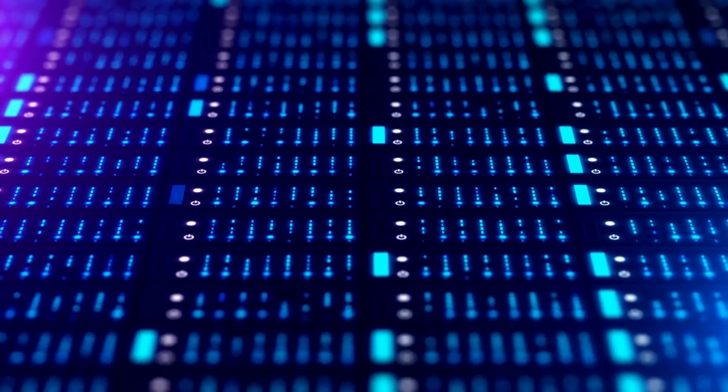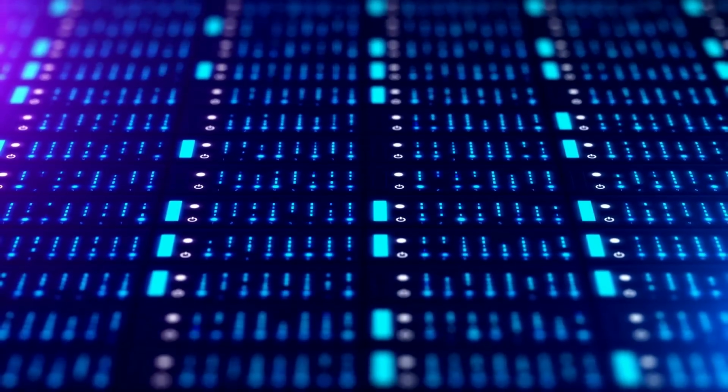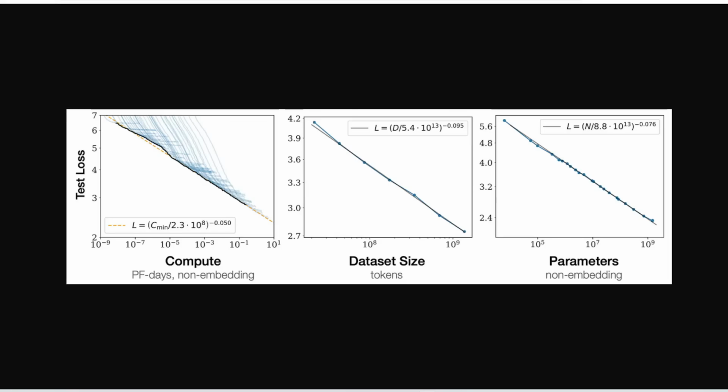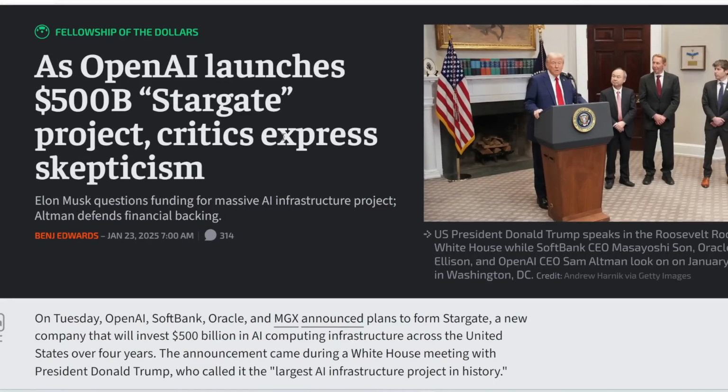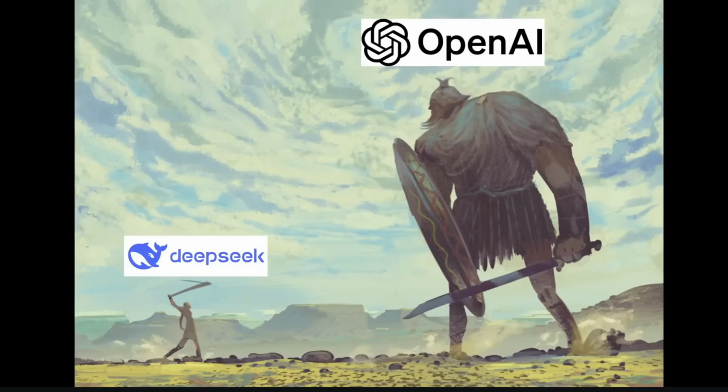It's a known fact that one of the limitations of creating higher intelligence is compute. This refers to something called scaling laws. The more compute you have, all else being equal, the more intelligent or performant your AI model will become. So as you scale up the compute, the less error prone and the more accurate the AI model will become, all else being equal. And that's why the US government is teaming up with OpenAI and other tech giants to create a $500 billion data center, because they need as much compute as possible to create AGI and eventually ASI, artificial super intelligence. But DeepSeek didn't have that.